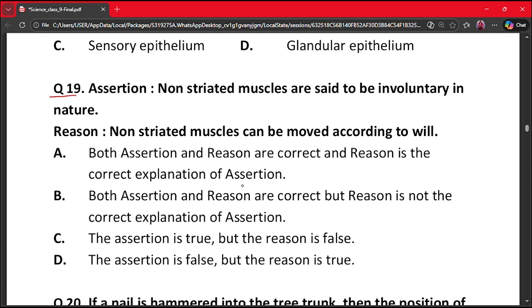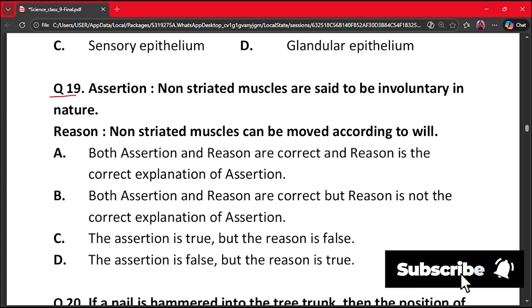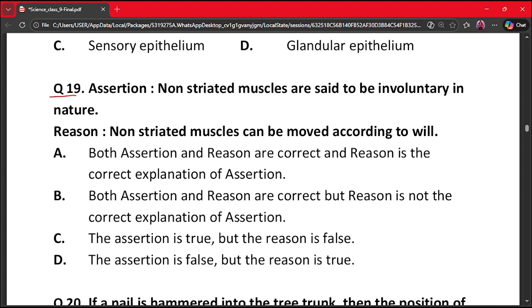Assertion: non-striated muscles are said to be involuntary in nature. Reason: non-striated muscles can be moved according to will. A. Both assertion and reason are correct, and reason is the correct explanation of assertion. B. Both assertion and reason are correct, but the reason is not correct explanation of assertion. C. The assertion is true, but the reason is false. D. The assertion is false, but the reason is true. Here, non-striated muscles are involuntary, but they cannot be moved by will. So reason is false, but the assertion is correct. So assertion is true, but the reason is false is the correct option.